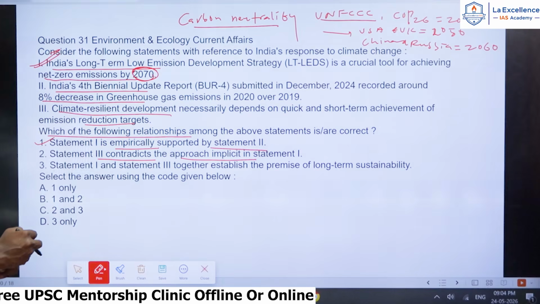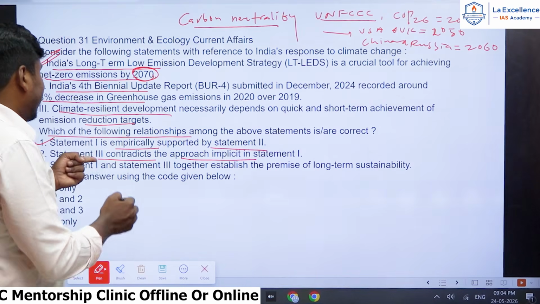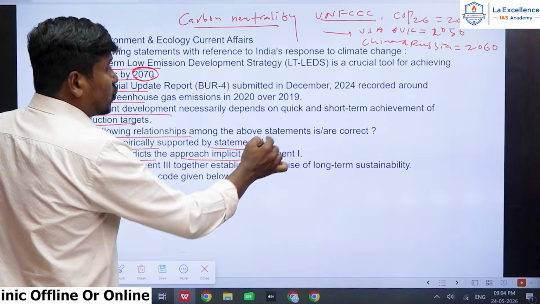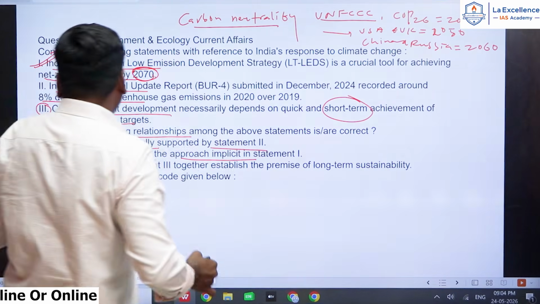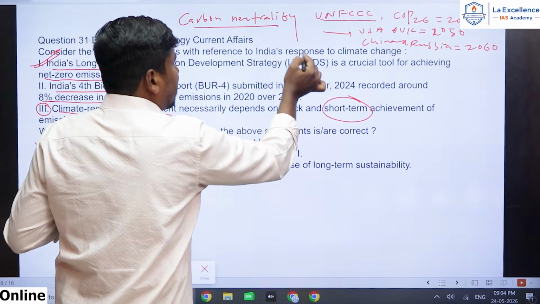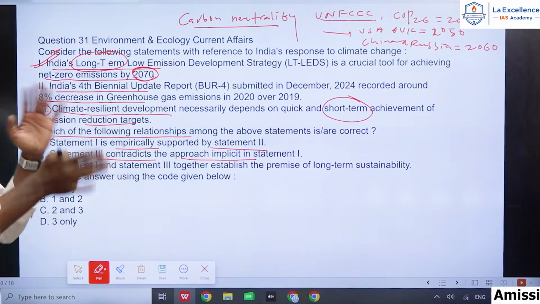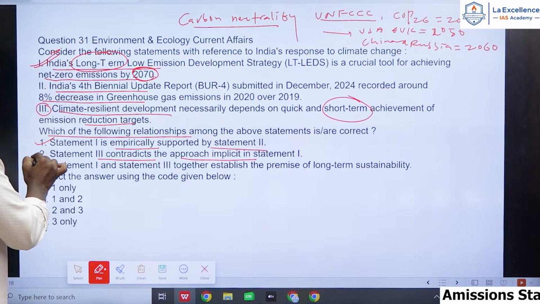implicit in statement 1, right? Statement 3 contradicts, right? Listen, statement 3 talks about short term achievement, and statement 1 talks about long term achievement, right? It talks about long term. So that's why both contradict, both are opposite. That is also correct.